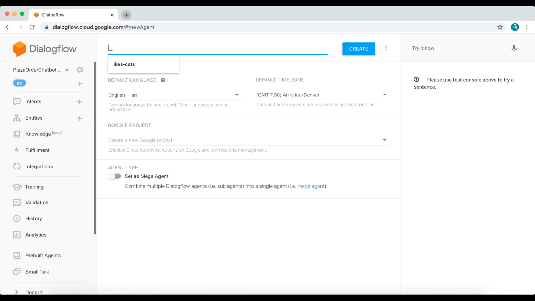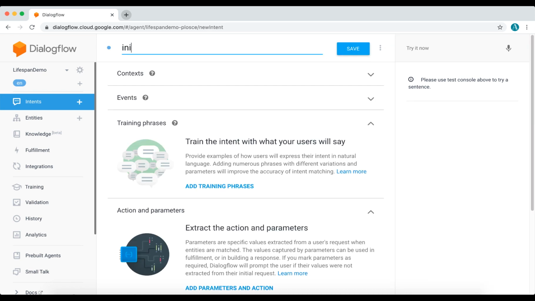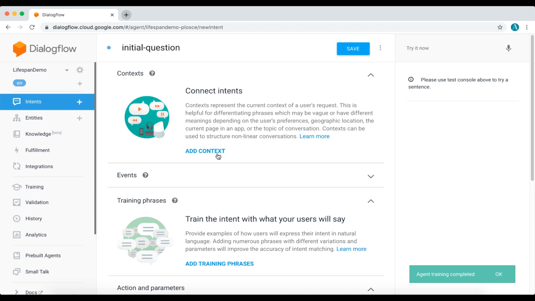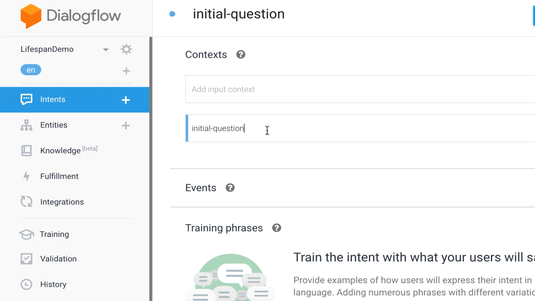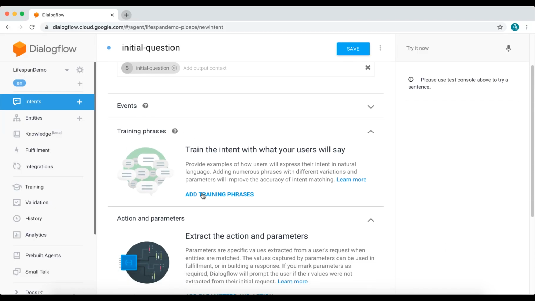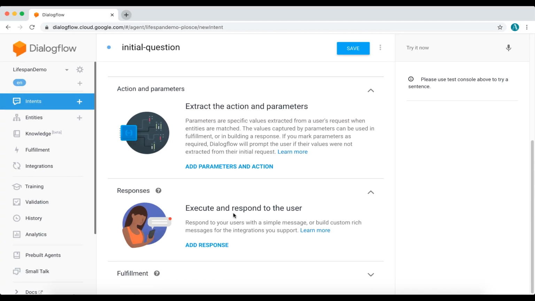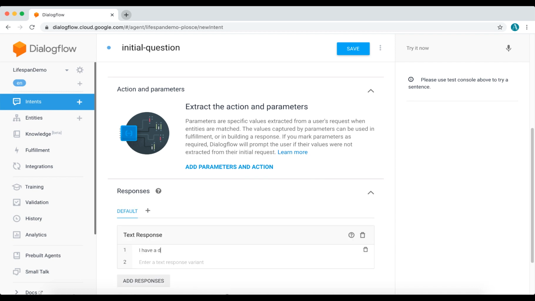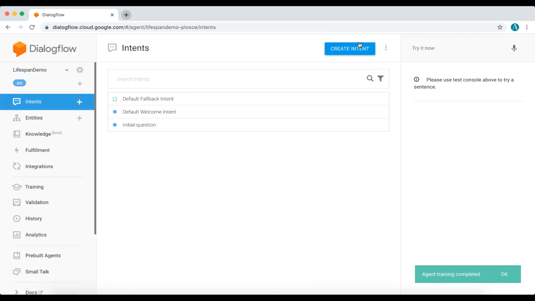So once we're in Dialogflow, we're going to create a new agent and name it Lifespan Demo. And then we're going to be creating our first intent and calling it Initial Question, and this will be for when the person first asks what type of pet the bot has. The output context is going to be the intent's name, as always. And take note of this number next to the context, because we'll be coming back to it. Next, we're going to be adding our training phrase. And the bot will reply, "I have a dog."